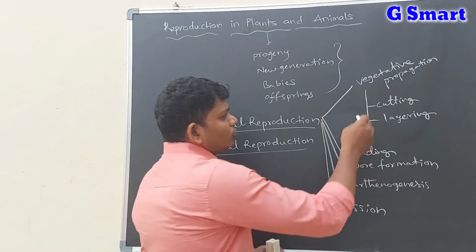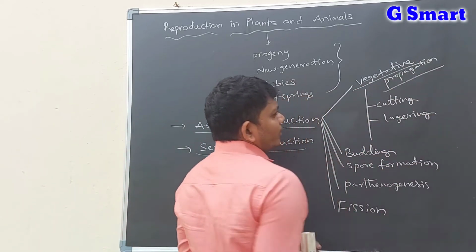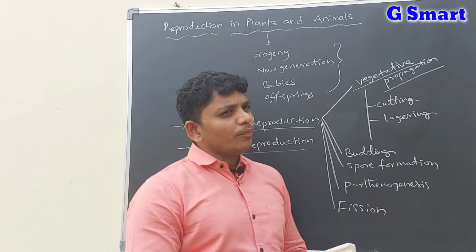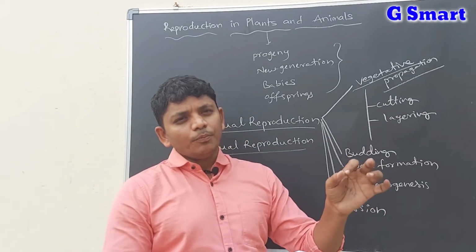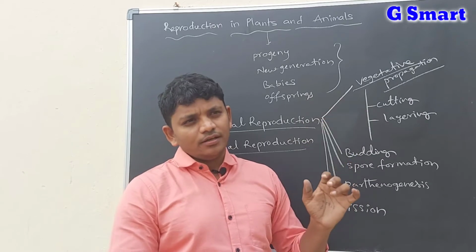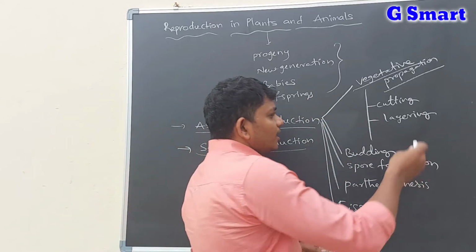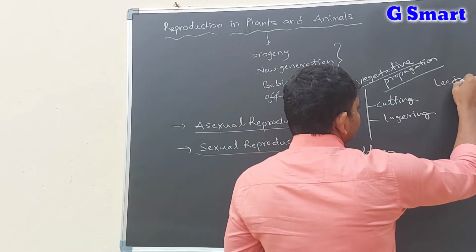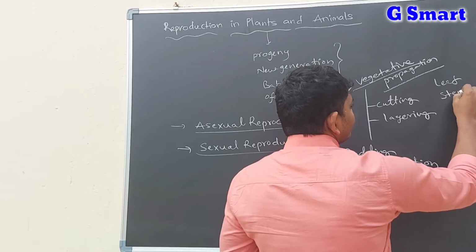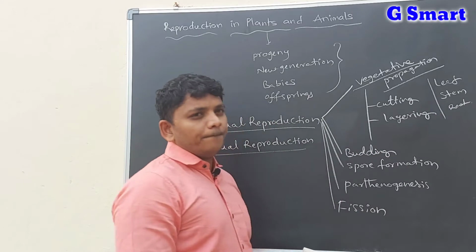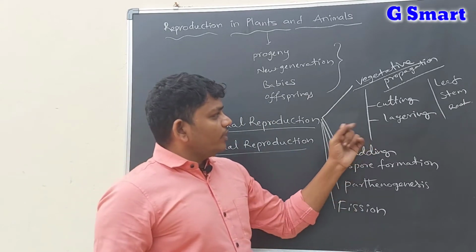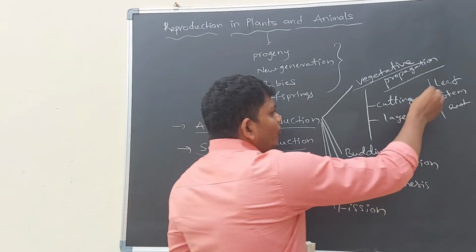Let us discuss vegetative propagation. Vegetative propagation is a process occurring with the help of the vegetative parts of the plant. Vegetative parts of the plants are leaf, stem and root. These are the vegetative parts of the plant. For example, bryophyllum.